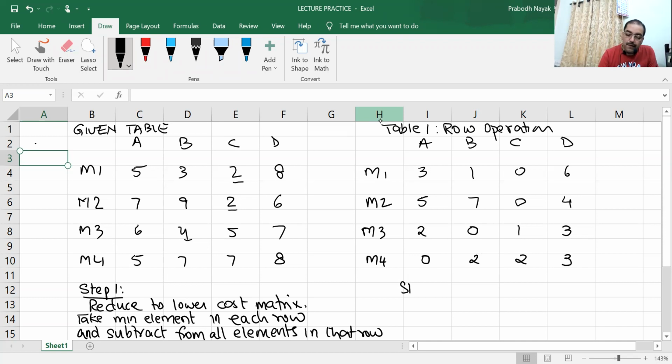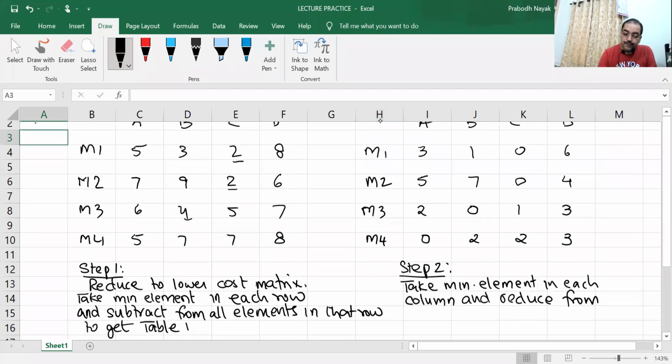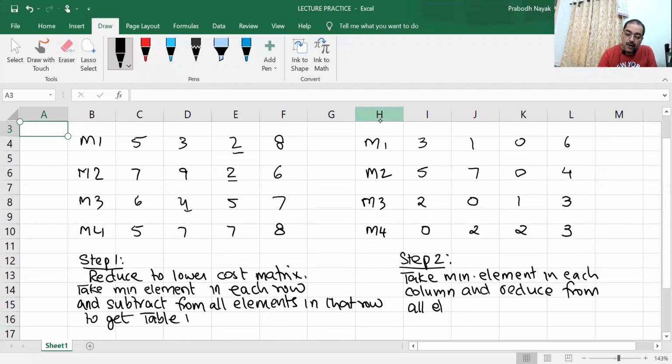Then below this you write step 2. Take minimum element in each column and reduce from all elements in that column to get table 2.